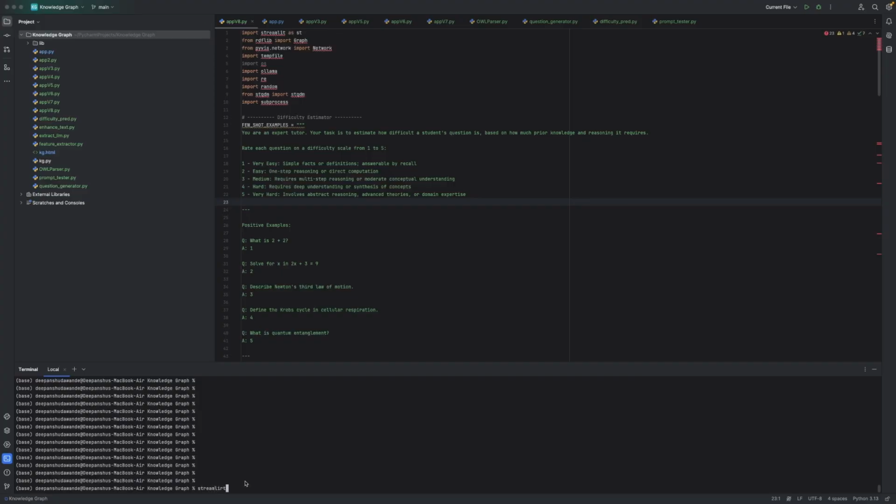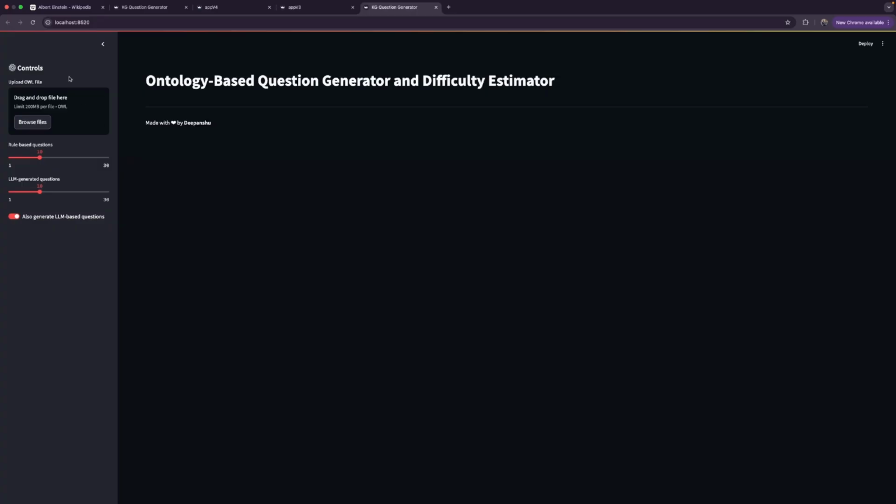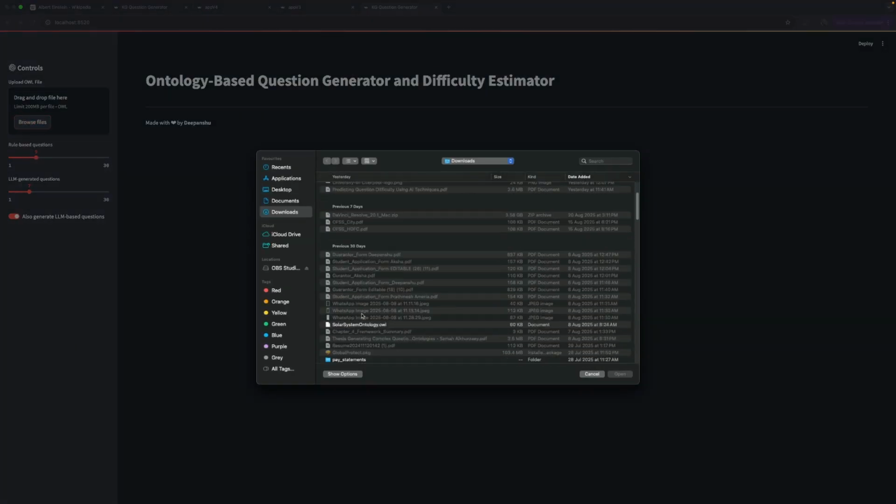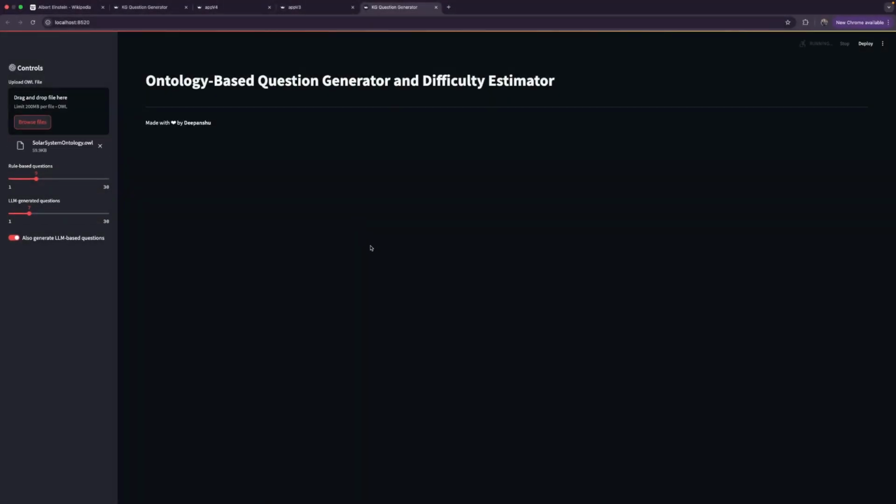So I'm using Streamlit to deploy the app on a web interface, and it looks like this once I have it here. So this is the interface. Basically, if I upload an OWL file, it should be able to generate some LLM generated questions and some rule-based questions. So let me just pass an OWL file to it.